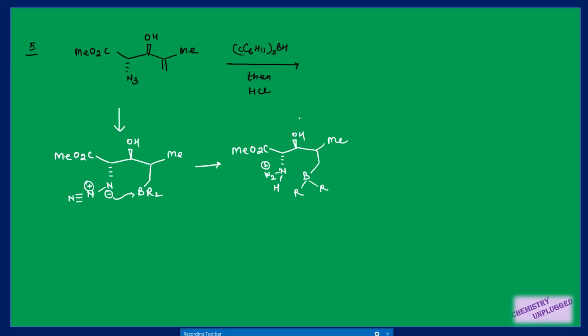Then the Cl released in this reaction will attack on this Br2 part. Then this bond will break, and this carbon will attack on this nitrogen, and the nitrogen part will be removed. So what we will get here is a 5-membered ring like this.